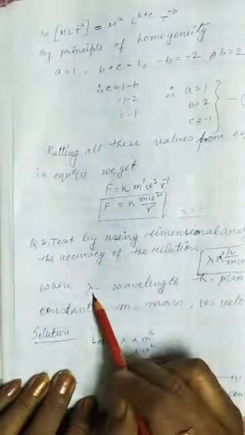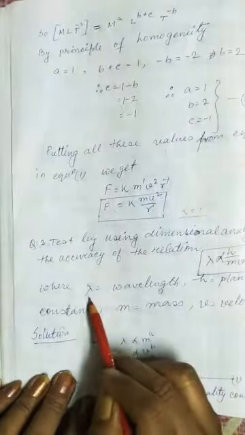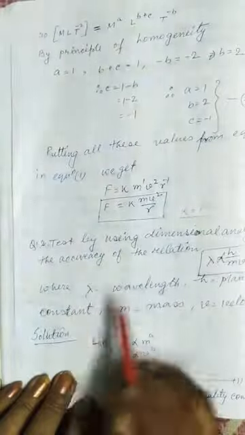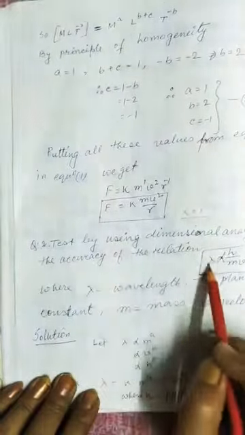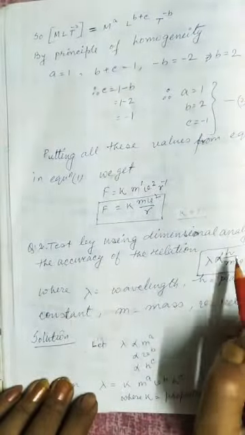Similarly, for lambda, we have to find the dimensional formula and find out the relation between lambda, h, m and v. Okay, thank you.